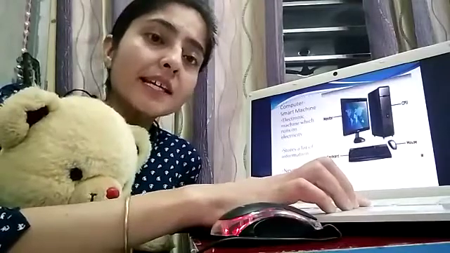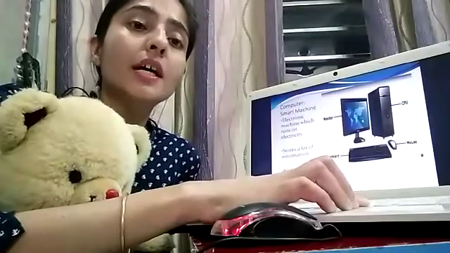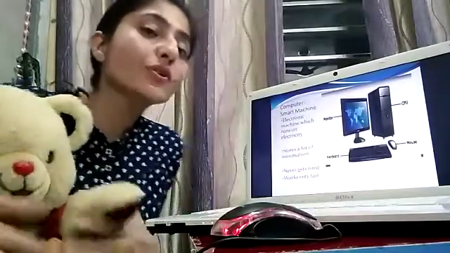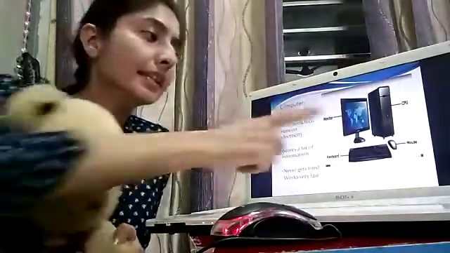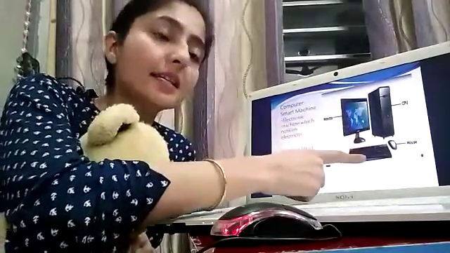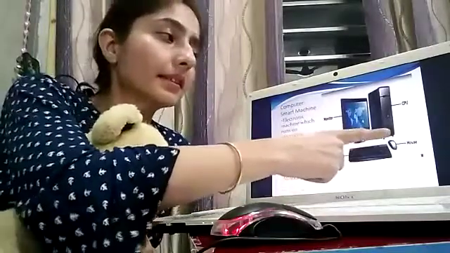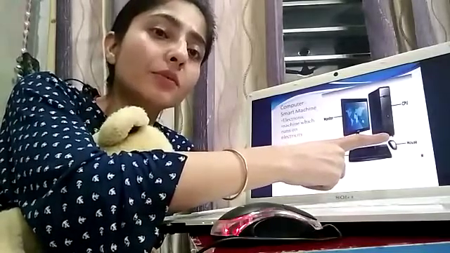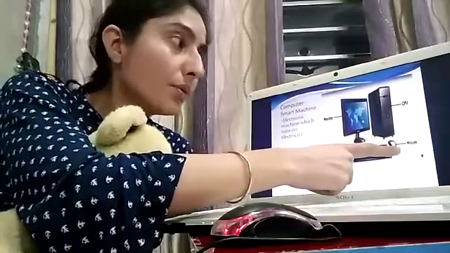Like these machines, our computer is also an electronic machine which runs on electricity. There are various parts of the machine. This is monitor. And this is keyboard. What is this? This is CPU. And this is mouse.